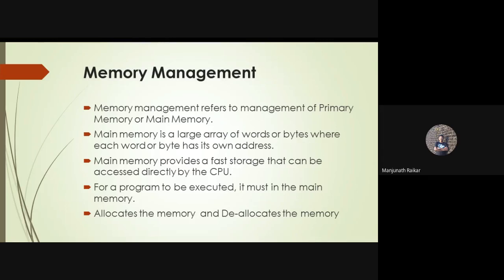For example, if you want to run two or more applications at the same time, clear? At that time, all the applications must get proper resources. Then only can multiple applications run properly on your device, right? Sometimes, if some devices have less memory and you try to run more than one application, what happens?